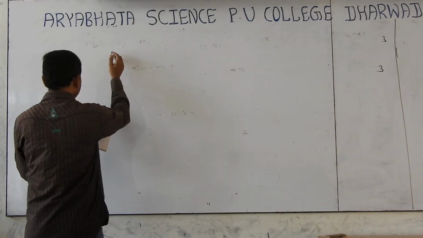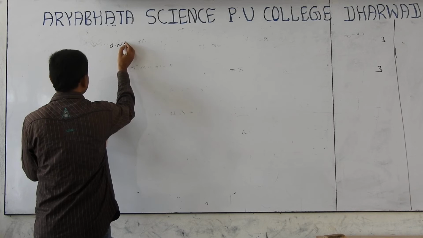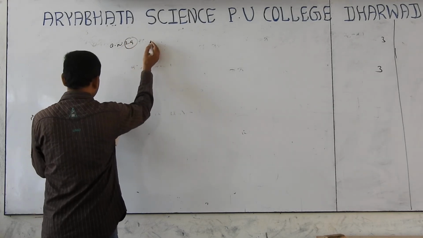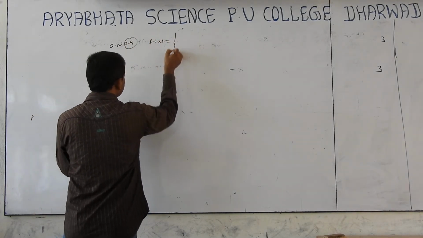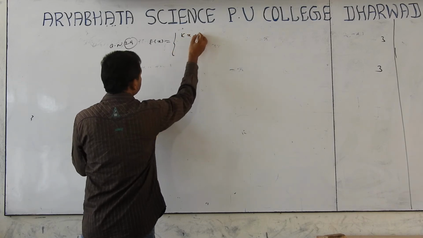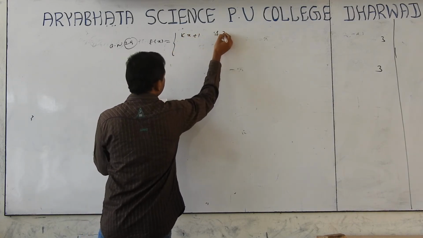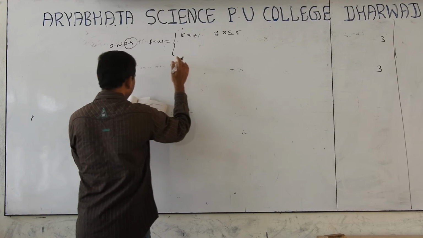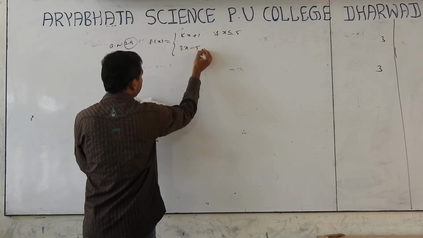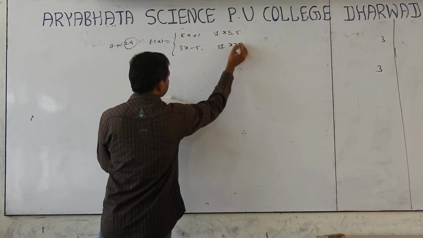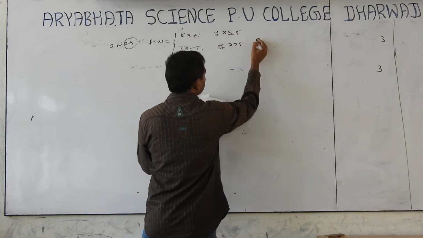Next, question number 29. f of x equals kx plus 1 if x is less than or equal to 5, and 3x minus 5 if x is greater than 5, at x equal to 5.